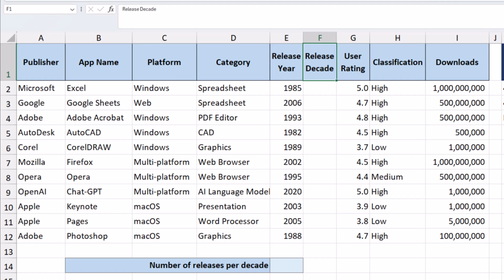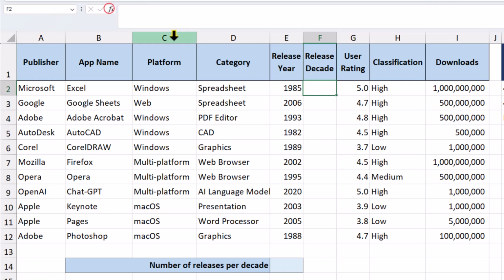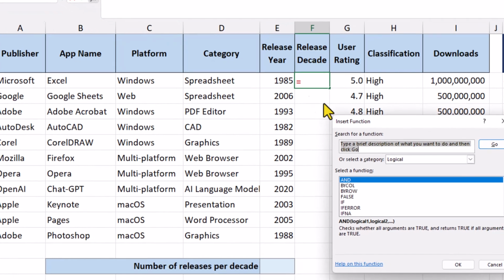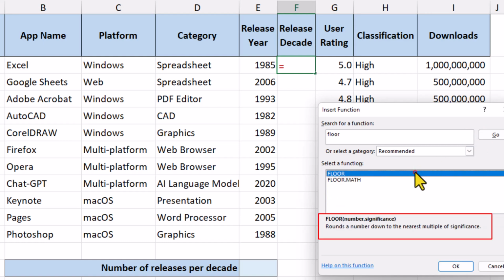One approach would be to use an inbuilt function named FLOOR. Let's check it out. Do a search for FLOOR and have a little look at the description. We have two arguments to feed into this function. We instruct it to look at the number in this cell over here, and then the FLOOR function will round that number down to the nearest significant number.